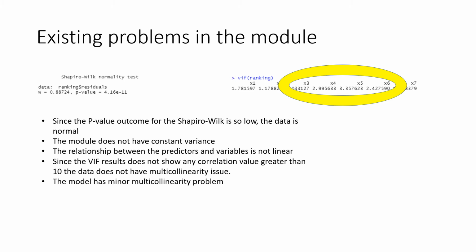And now, I ran more tests to see if there's any other problem with my model. I did a Shapiro-Wilk normality test, and I found that since I have such a small p-value, I can draw the conclusion that my data is basically normal. But the model doesn't have constant variance, like I mentioned, because the residual plot shows the data does not center around 0, and I can see a pattern in my data, so that's not a very good one. I can also see the relationship between the predictors and the variables is not linear.